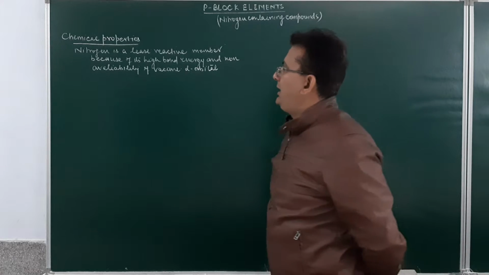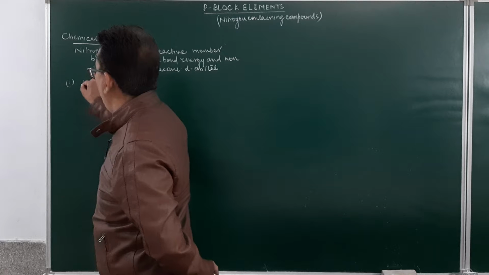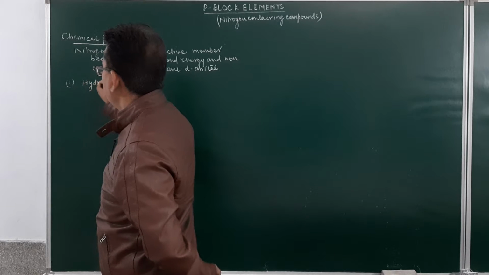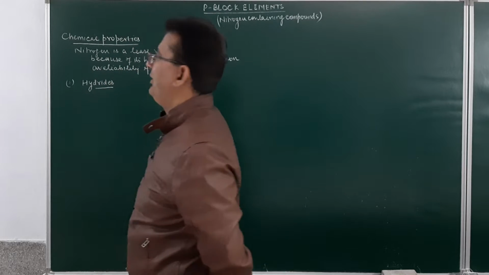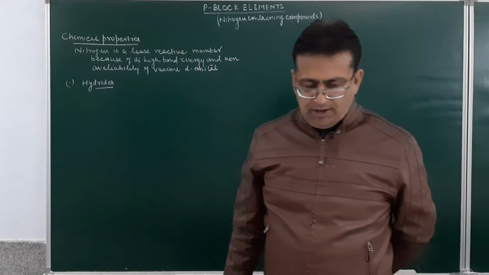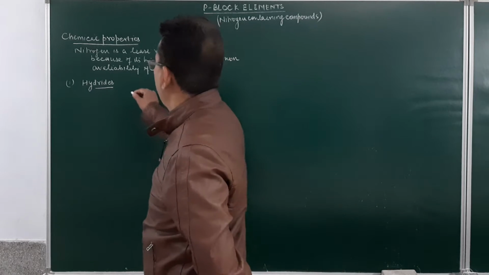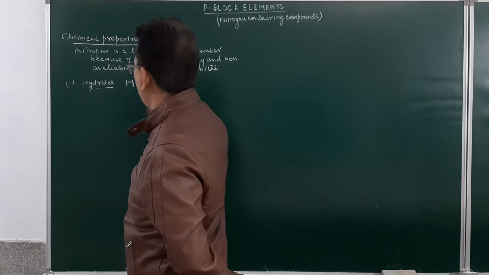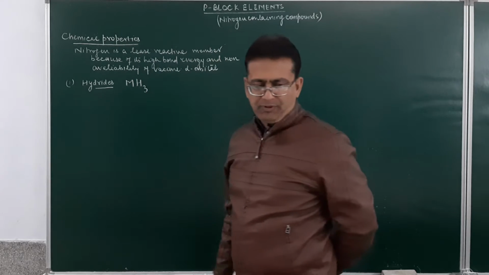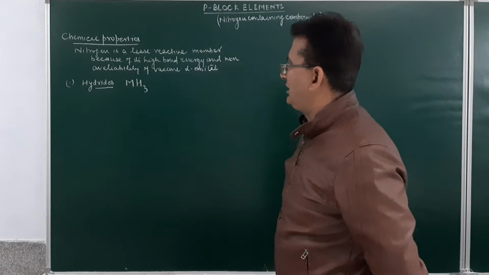Now, in the chemical properties, first will be the formation of hydrides. We will discuss the hydride formation of group number 15. Members of group number 15 form hydrides of the type MH3. Am I clear? What type of hydride do they form? They form hydrides of the type MH3.